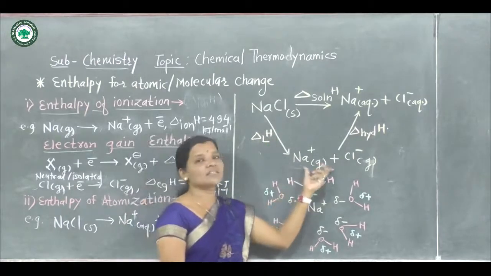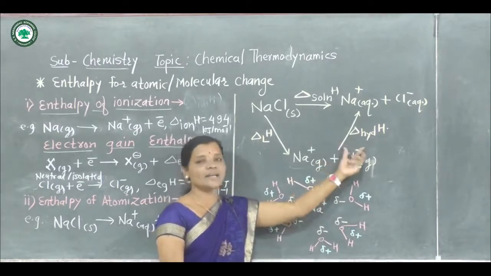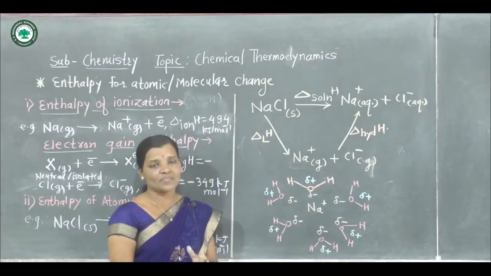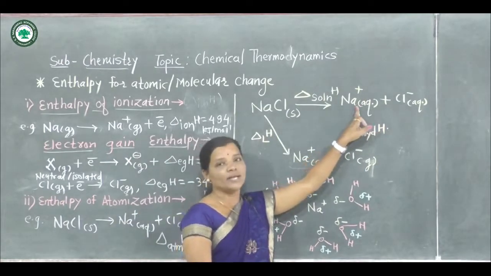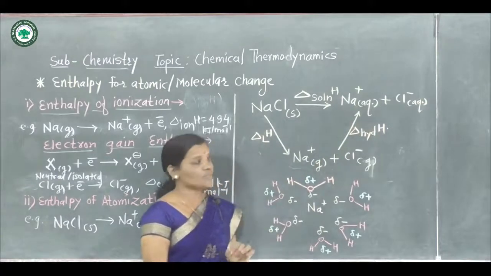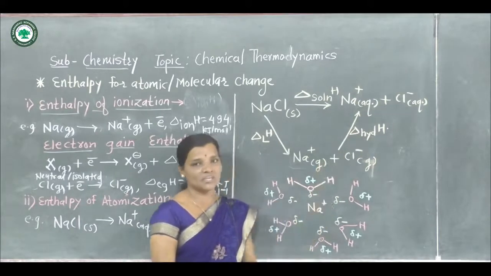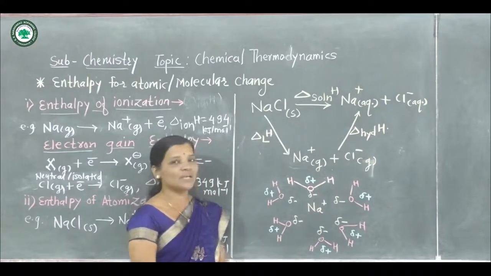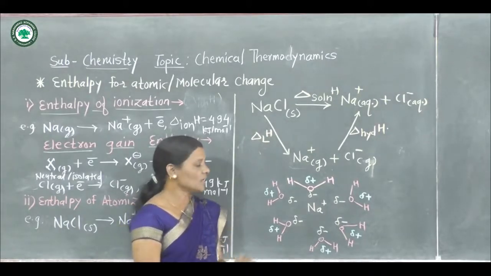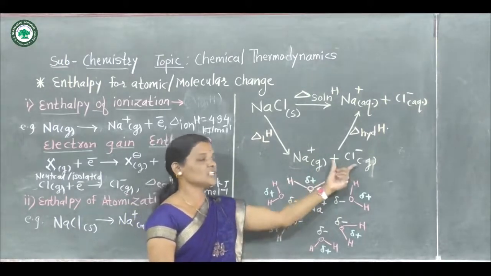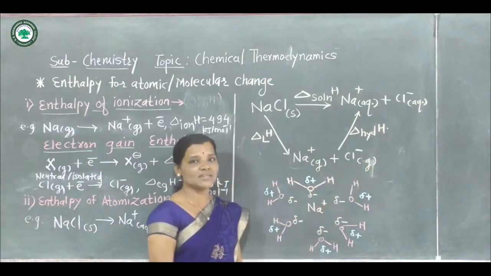Now here in the second step, whatever gaseous ions are formed get hydrated with water molecules, and then they are converted into their aqueous ionic form. And here the corresponding enthalpy change is called enthalpy of hydration. Now let us see what actually happens when NaCl solid is dissolved in water, then its ions in the gaseous form are formed, Na plus gaseous ion and Cl minus gaseous ion.